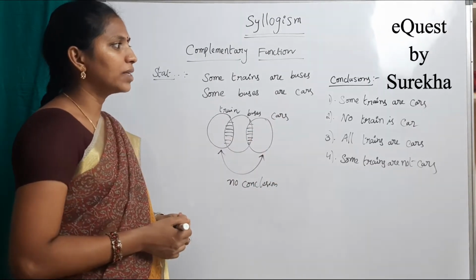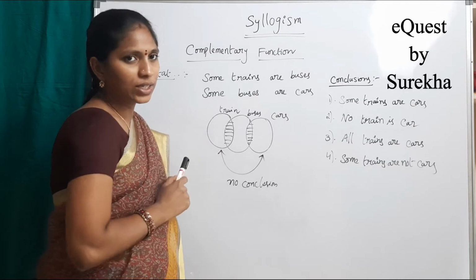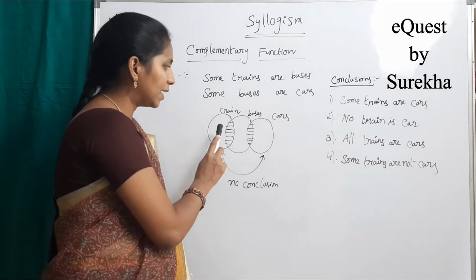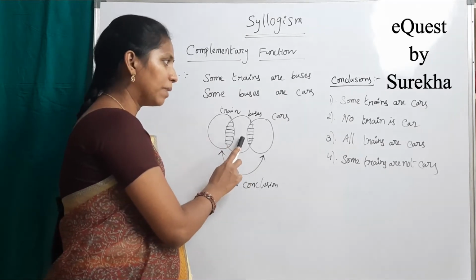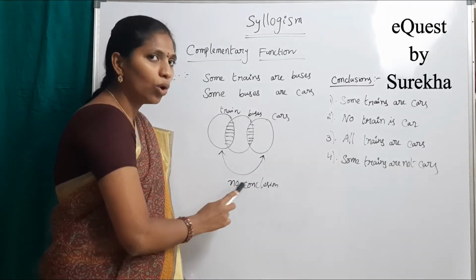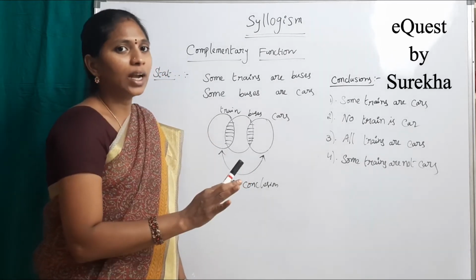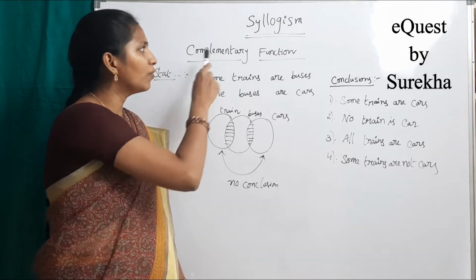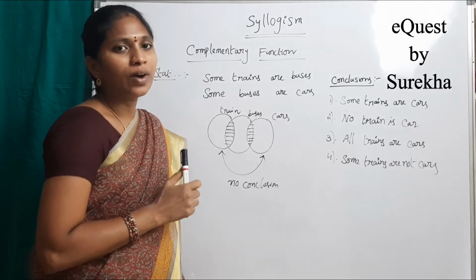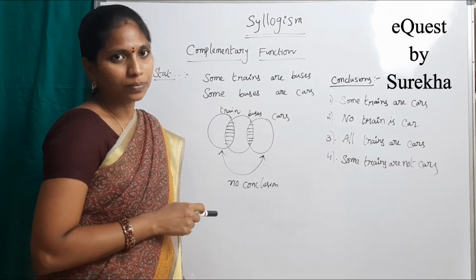First conclusion, some trains are cars. Trains and cars, actually there is no relation. There is a relation between trains and buses and cars, but there is no relation between trains and cars. So, no conclusion. If there is no conclusion or no direct relation in the Venn diagram, then we should go for a complementary function. In complementary functions, there are two pairs: one is some, no, and the second pair is all, some not.